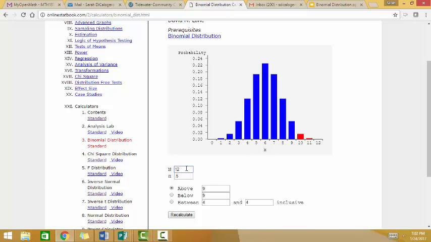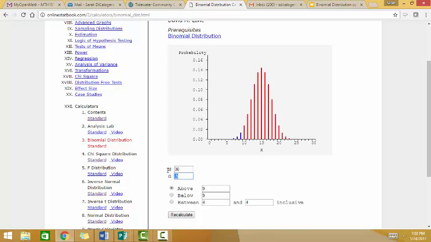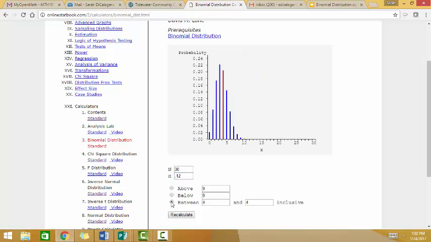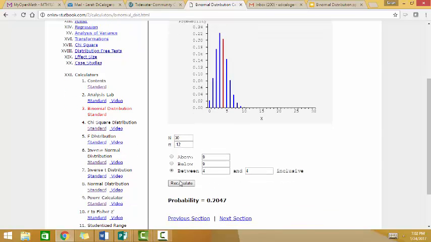Binomial distribution. Here's the binomial calculator. Our n is 30, and the probability of developing breast cancer was 12%, so that's what goes in as our probability. And I need exactly 4. The best way to use this calculator for exactly 4 is to put between 4 and 4 inclusive.